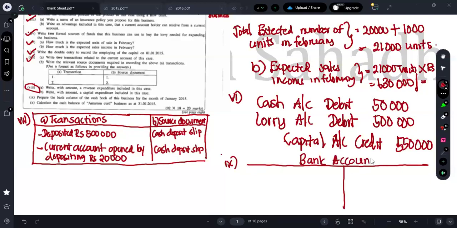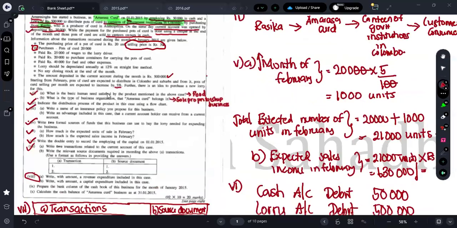Okay. So what are the transactions related to the bank account? So opening, you invested by how much? Sorry, open the bank current account by depositing 20,000. So I can put 20,000. Next one, there is another deposit of 500,000. So again I can put 500,000. What are the transactions we have paid through the bank, guys? Just go through it. You will be able to figure out.